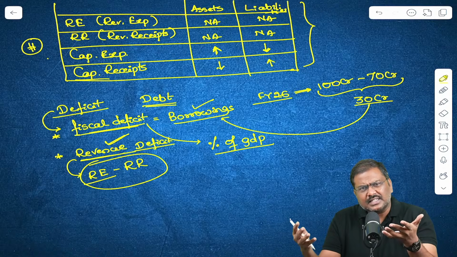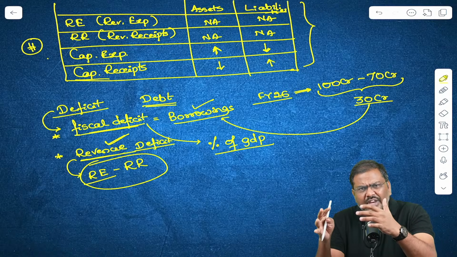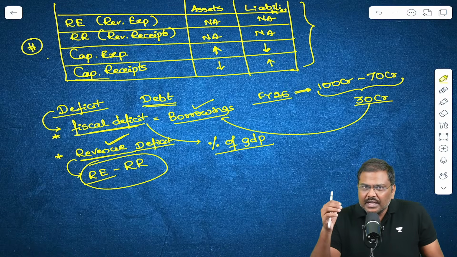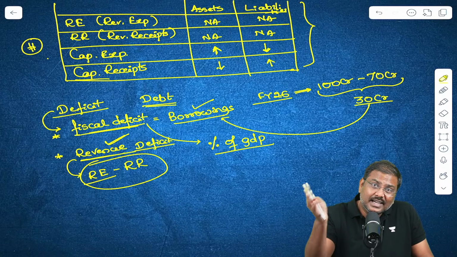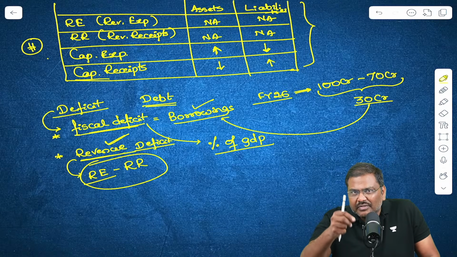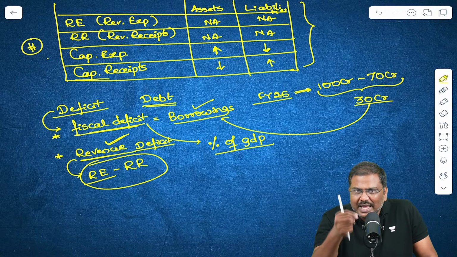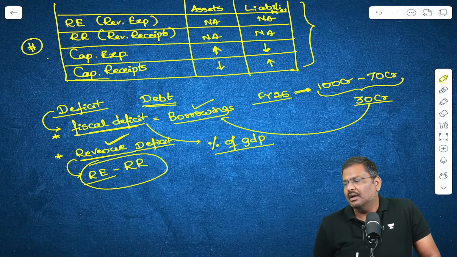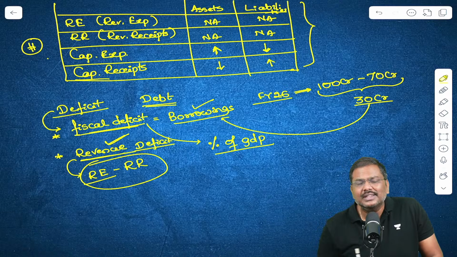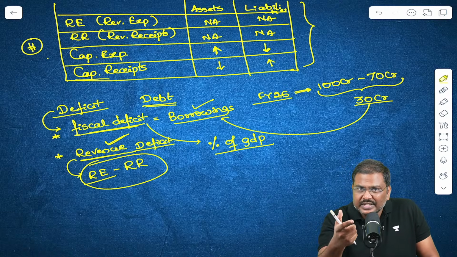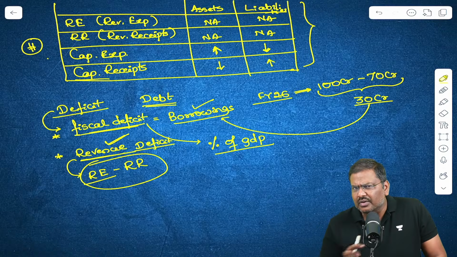Fiscal deficit, yes, they will have a target of 3% of GDP because they want to borrow so that asset creation will happen. But revenue deficit, they want to reduce it to 0% of GDP. Everybody is able to understand the concepts here. So one is the fiscal deficit and the other one is the revenue deficit.